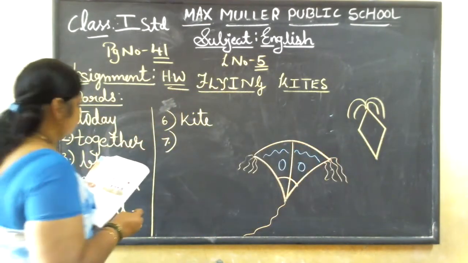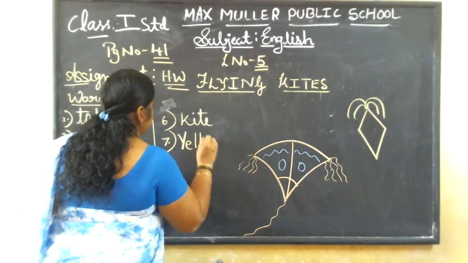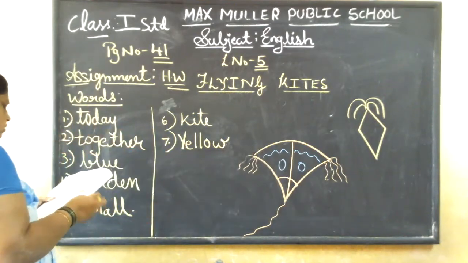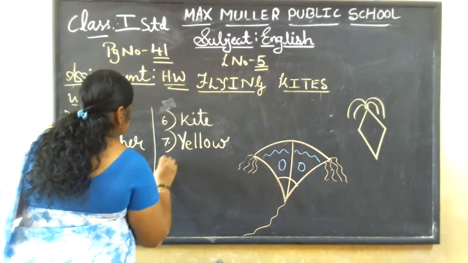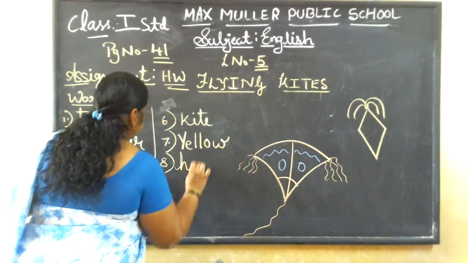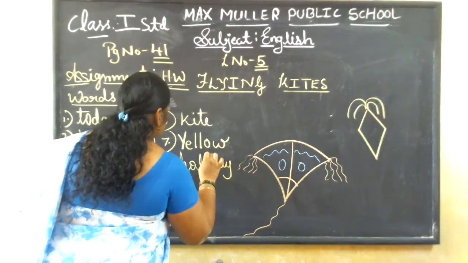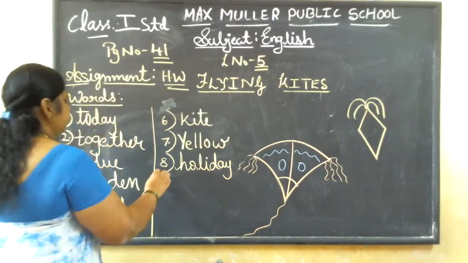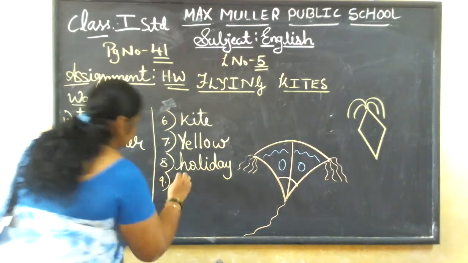Yes, next, after kite, is yellow. Y-E-L-L-O-W, yellow. Yes, whose kite was yellow? Neha's kite was yellow. Next is holiday. So children, you will be waiting once in the school. If they tell you it is a holiday for the school, you will be so happy like that.